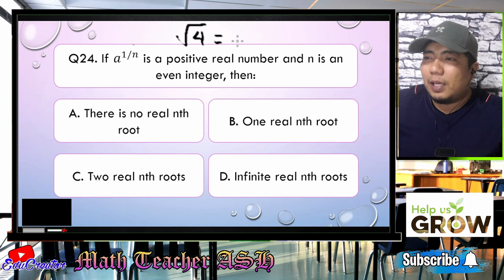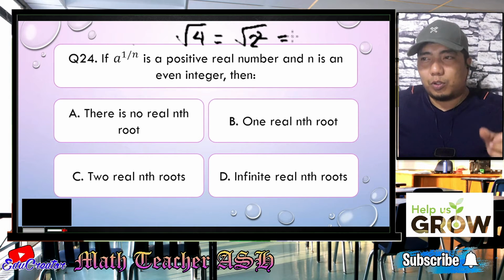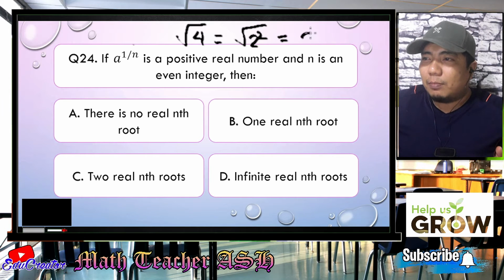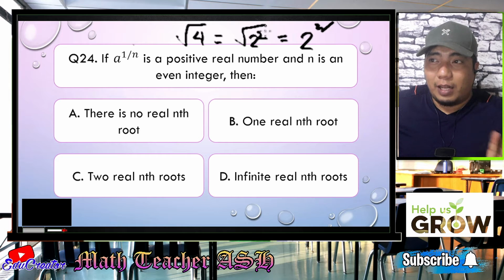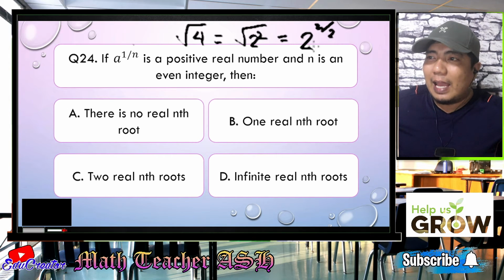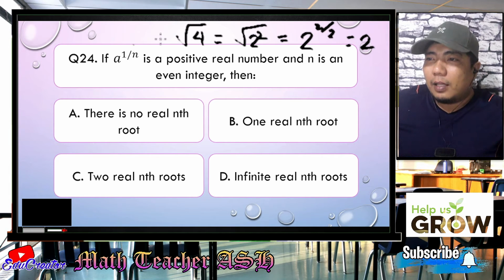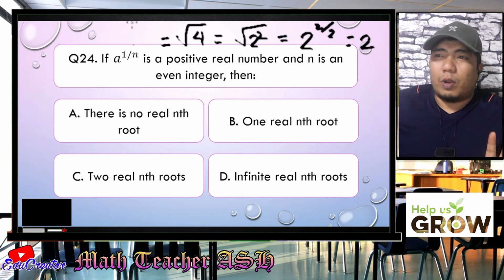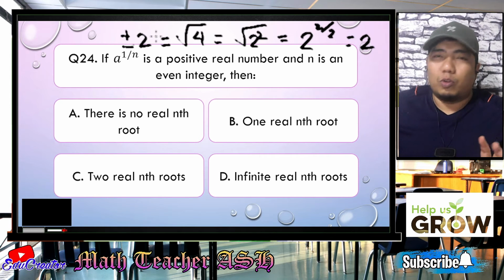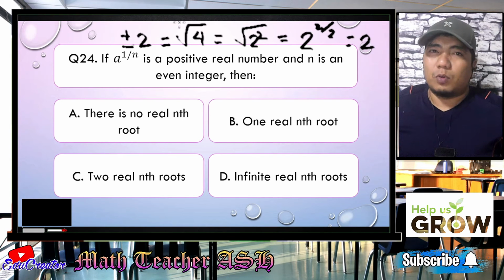That square root of 4 means square root of 2 squared, right? And if we try to change square root of 2 squared into a rational exponent, that means 2 to the power of 2, which is this exponent, the numerator, divided by the index here, which is invisible and understood to be 2. So, basically, the answer here will become 2. Right? But that is only for the principal root. Remember that the square root of 4, in your lesson in extracting square root, could have two values, and that is positive and negative 2. Because positive 2 times positive 2 is equal to 4. Negative 2 times negative 2 is equal to 4.